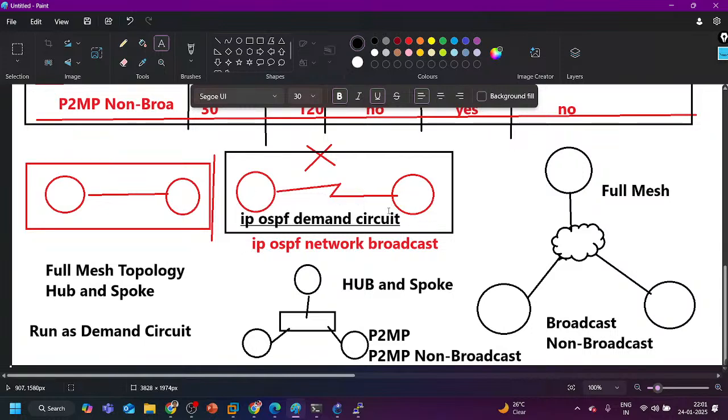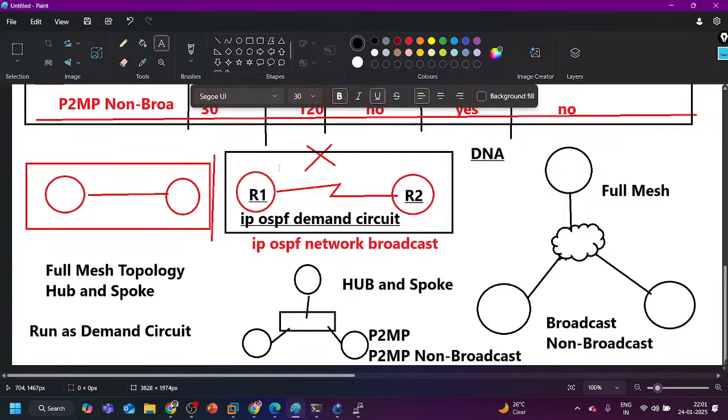So you can do this lab. Just take one screenshot of it and after the class you can try it. Sir, please explain ip ospf demand-circuit one more time so that we will try the lab. See here, I don't want Router 1 to run any timer for this particular neighbor R2. Then I can use what I told you, DNA, Do Not Age. So stop the dead timer for the particular neighbor.